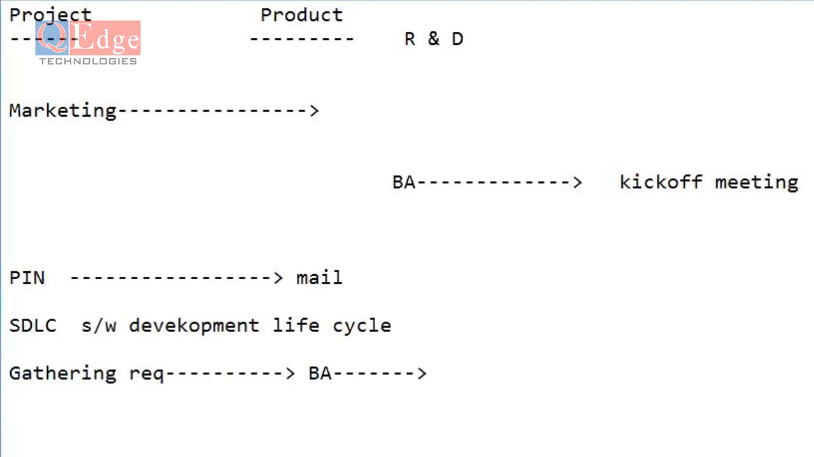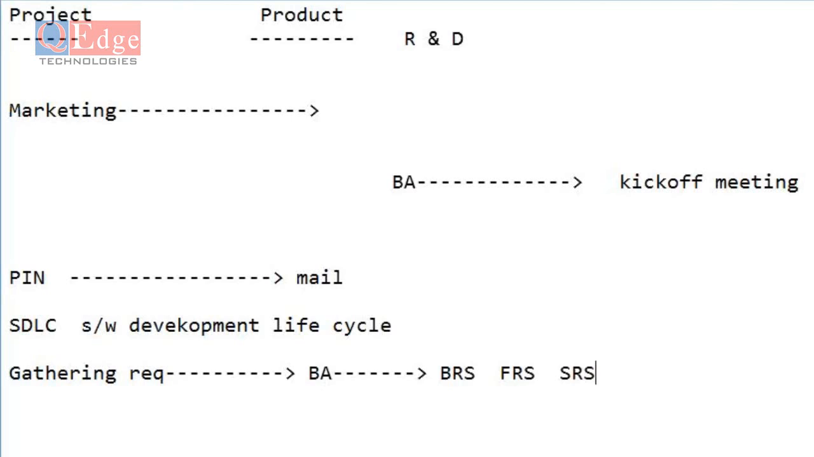BRS or BRD, business requirement specification or business requirement document, they are going to call it. BRS contains raw requirements of the customer. Further, this BRS is going to be divided into two. One is FRS and another one is SRS. FRS and SRS.